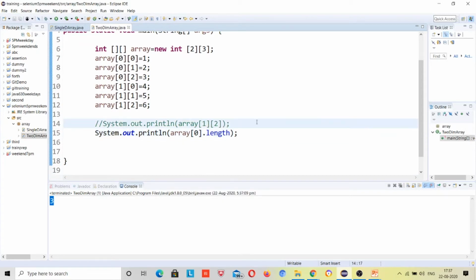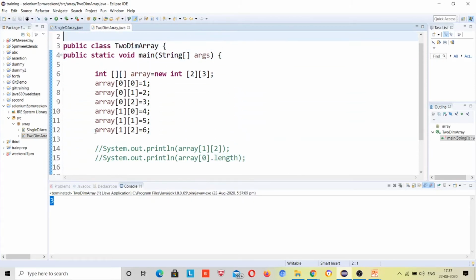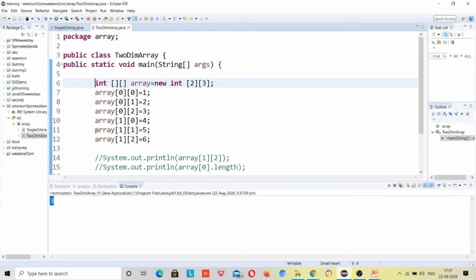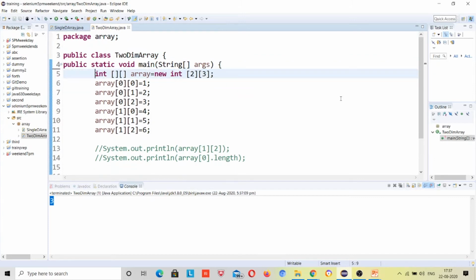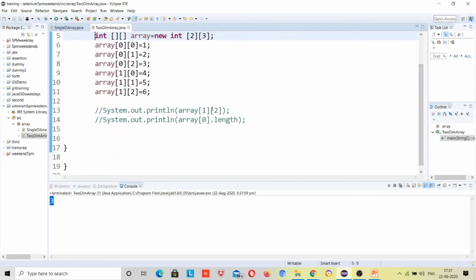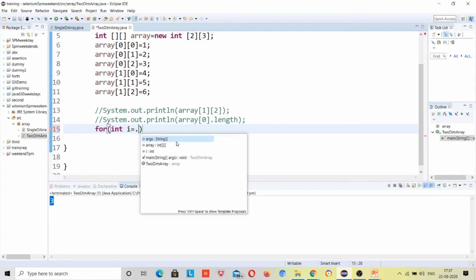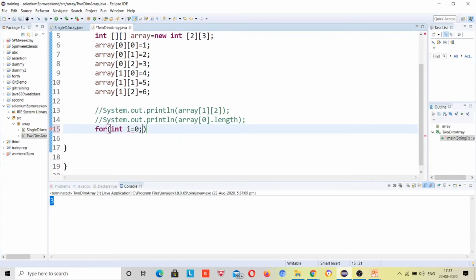Okay, so now I want to print it by using a for loop, right? So how many for loops will be used in it? Just because our array is inside an array, how can I print it? Just use 2 for loops for it. First we'll run from i is equal to 0, up to array dot length, i plus plus.